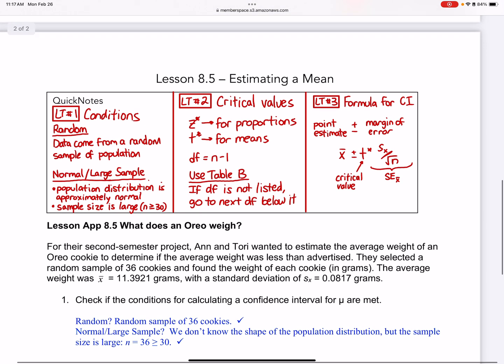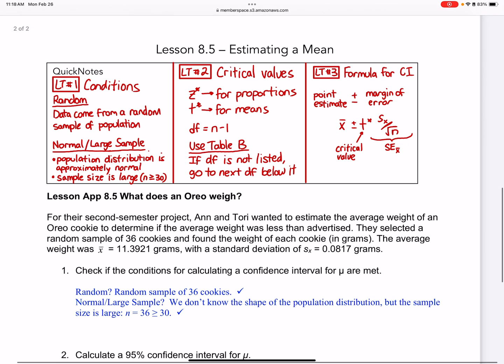We do see definitely it was random because it stated it was a random sample, and the sample was 36, and that's bigger than 30. So notice I don't have NP, NQ, or NP and 1 minus P, because there's no P, there's no proportion. P stands for proportion. For means, there's no proportion, so we just have to see if the sample size is large enough. Okay, the next one asks to do the confidence interval.